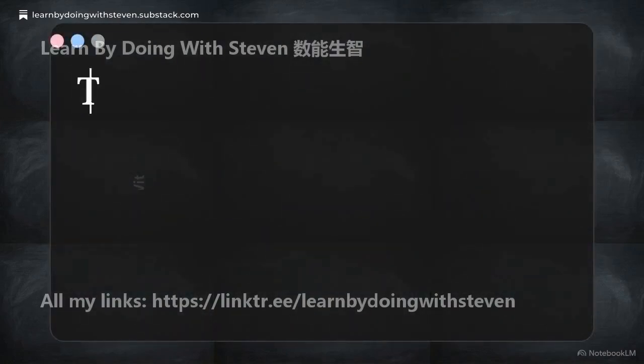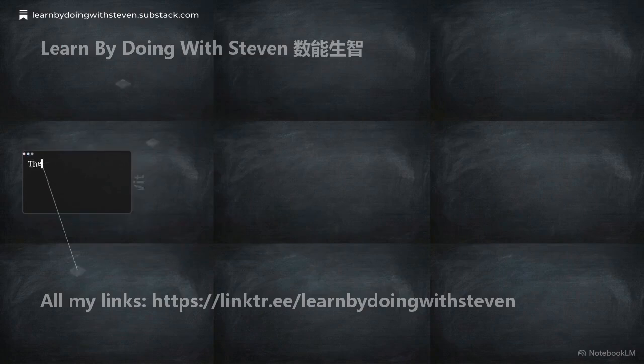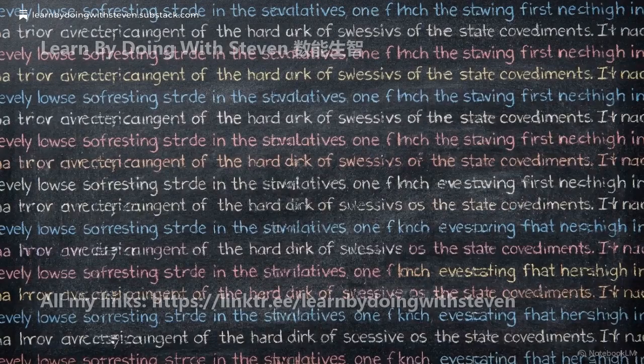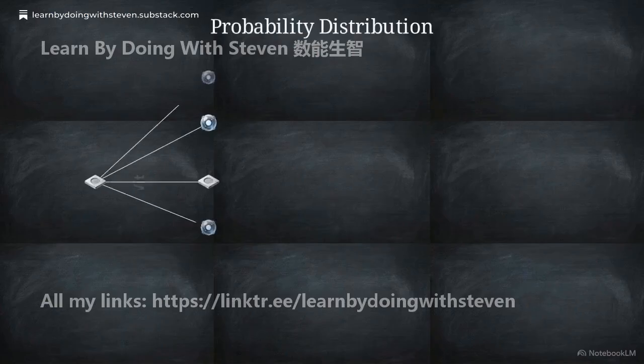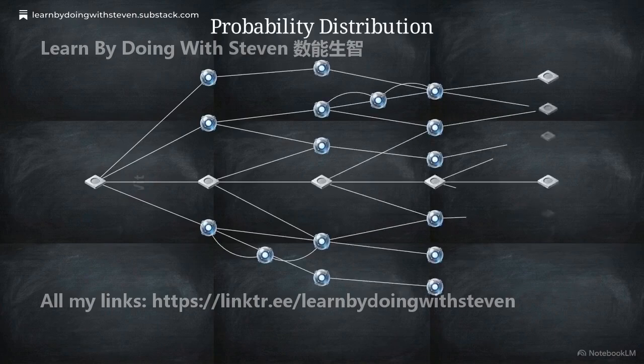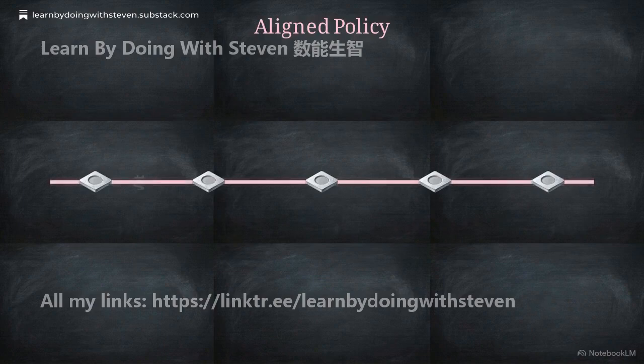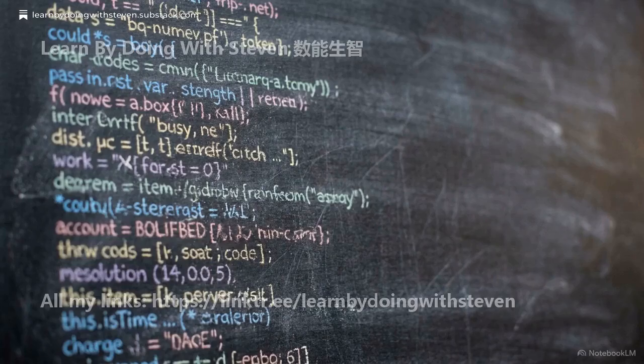A raw language model fresh out of pre-training is a chaotic autocomplete engine. It predicts the next token based on billions of web pages, outputting unconstrained, often repetitive streams of text. It has no inherent goal other than probability matching, until it is forced through a process of snapping into strict behavioral alignment. Looking at this split screen, we see that raw token prediction on the left, looping and unstructured.